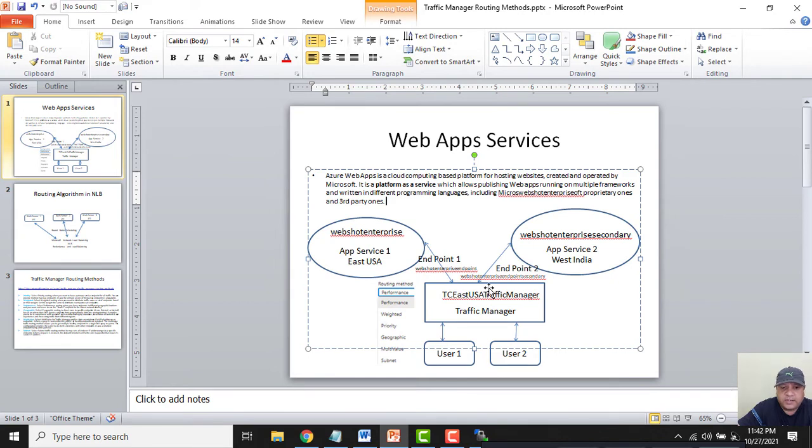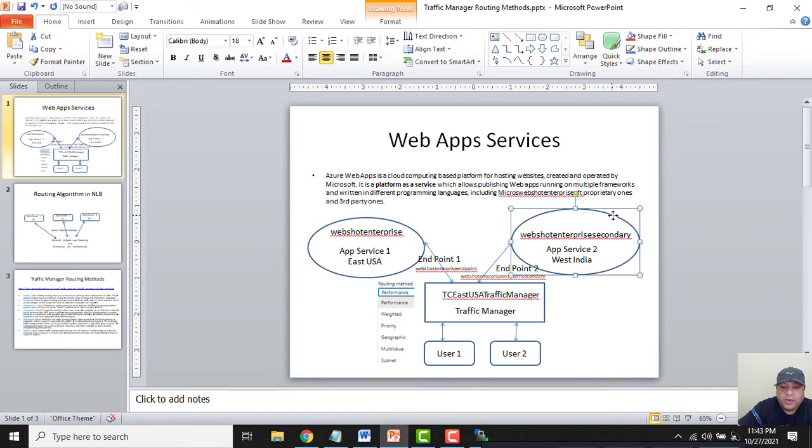As of now, when I was accessing their URLs, they were just opening the web page that was configured in these app services. But now I will use the traffic manager. Instead of directly accessing the web pages through this website's URL, I will use the URL of the traffic manager, and then I will configure some routing methods. See what the traffic manager will do. Based on these routing algorithms, it will move the web page request to either this web app service 1 or this web app service 2.